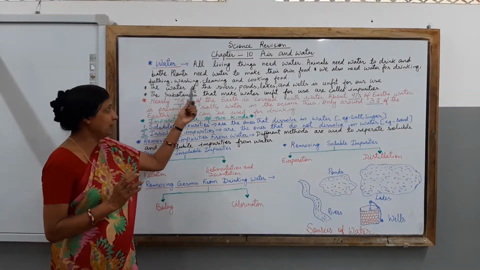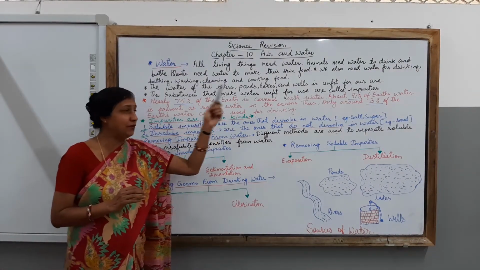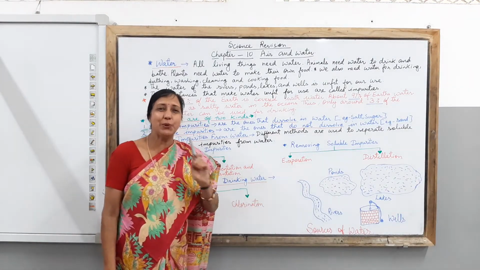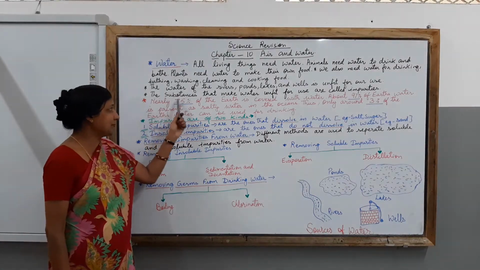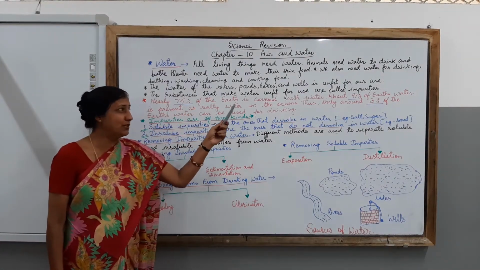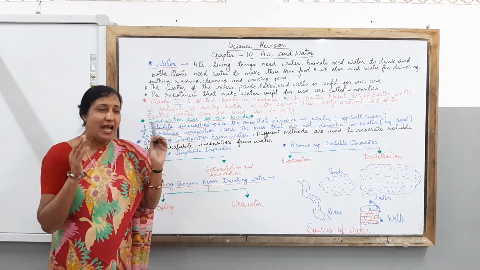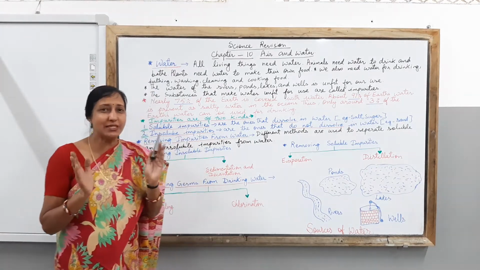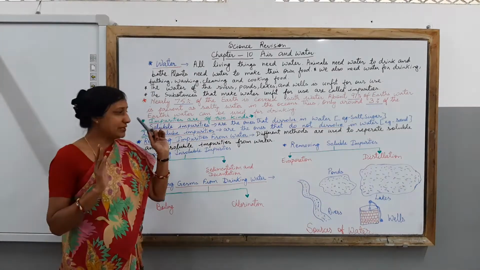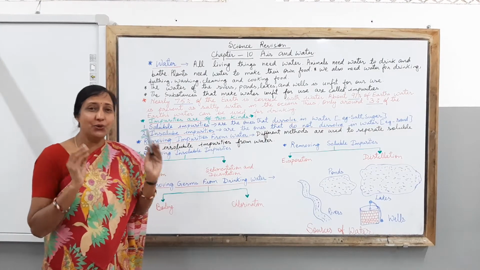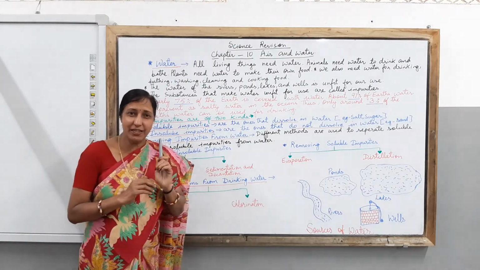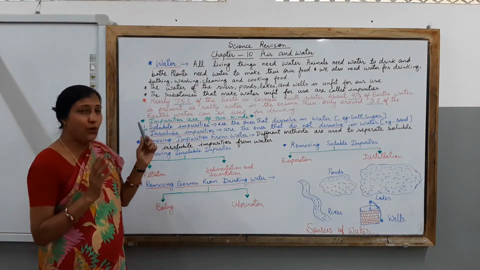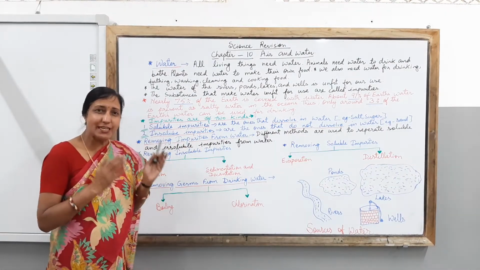So children, the water of the rivers, ponds, lakes and wells is unfit for our use, as I have drawn some of the sources of water for you all to make you understand. The substances that make water unfit for use are called impurities. As you know, this water is not suitable for use as you cannot use it directly. So these substances which are present in water are known as impurities. Clear? There are two kinds of impurities present in water, children. We will know in detail about them in this class today.